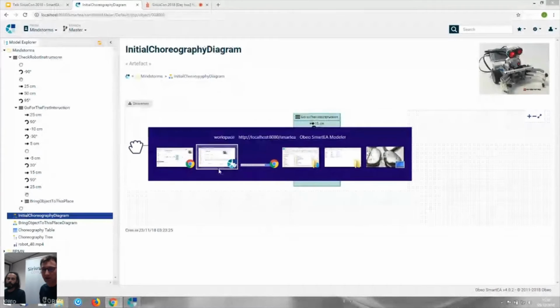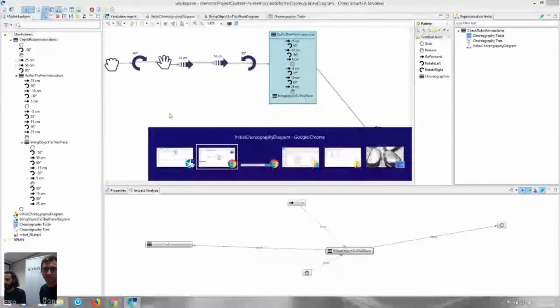For example, if I switch to my Rich client, I will modify the element, and if I return to my web browser, I can see that this representation was updated.